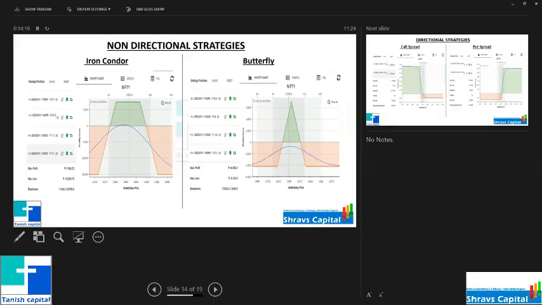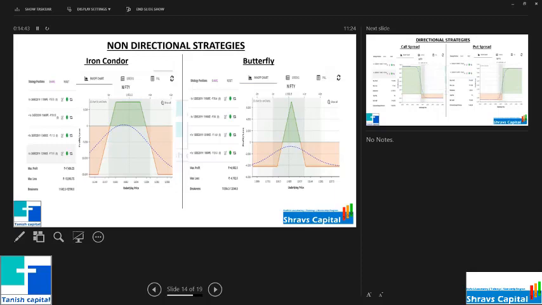So you don't have to worry if you don't understand these concepts. Even now, I don't remember what is a butterfly or what is an iron condor. I concentrate only on the risk-reward and what trade I'm going to take. If you don't remember the names and can't recall the payoff chart by heart, what is a butterfly, what is a broken butterfly, no need to worry. The real important thing is what risk and what reward you are going to take based on whatever view you are having.